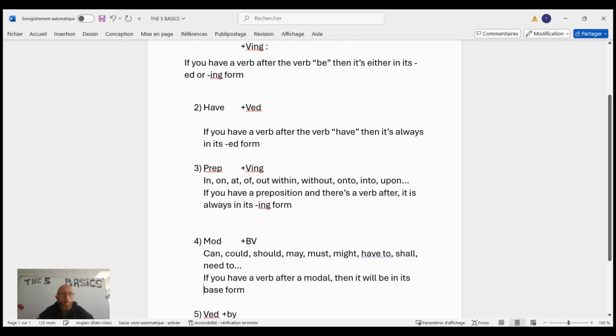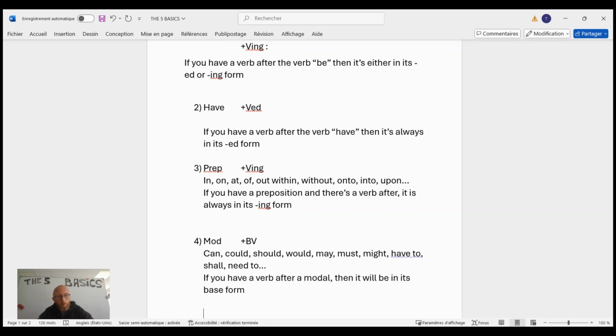What does that mean? Well, what are the modals? All of those: can, could, should, would, obviously, which I'm not forgetting, may, must, might, all of those, have to, shall, need to, these two. I'm not sure you're going to have them during the TOEIC, but we never know. So if you've got a verb after all of those, then you know you have to pick the base form.